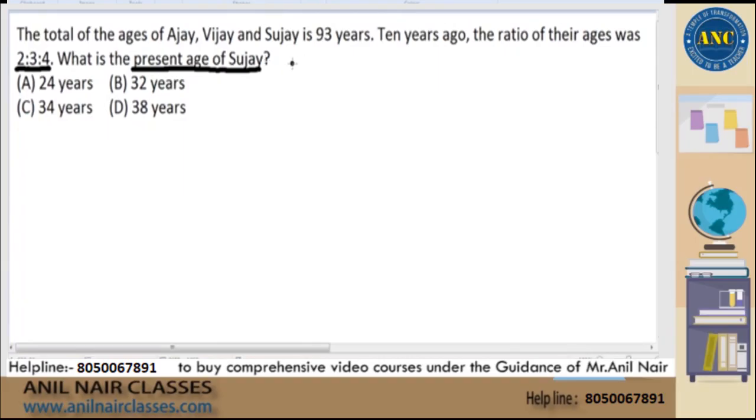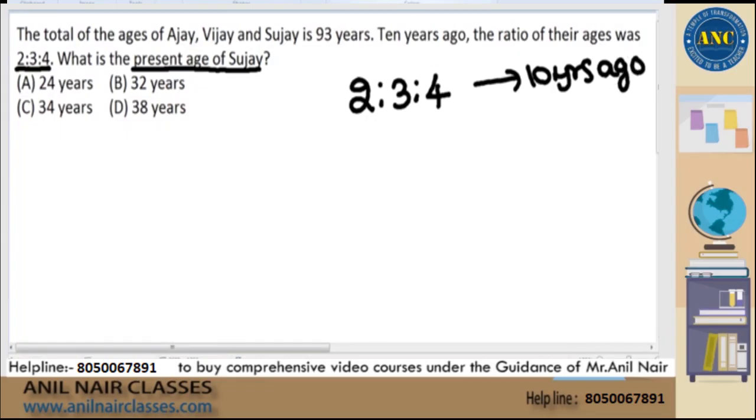Now see here. They are saying that the ratio between these three people 10 years ago was 2 is to 3 is to 4. That means the ratio is given for 10 years before. The main question is what is the present age of Sujay? The options also represent the present age of Sujay. Because the ratio is given for 10 years ago, I will convert my options also to 10 years before.